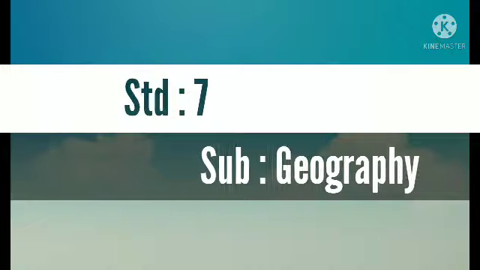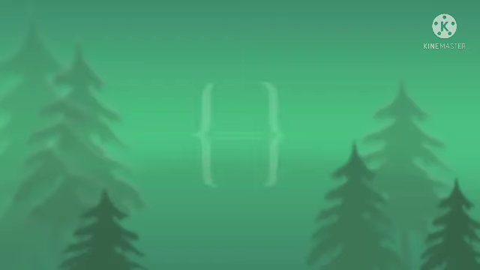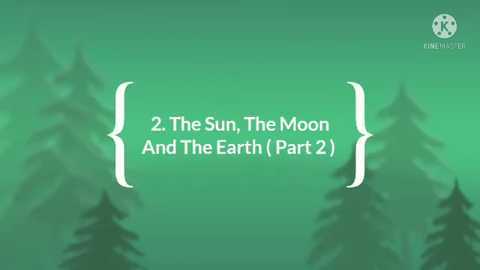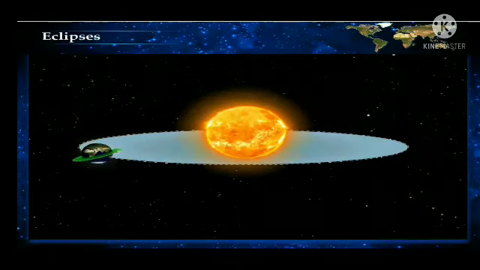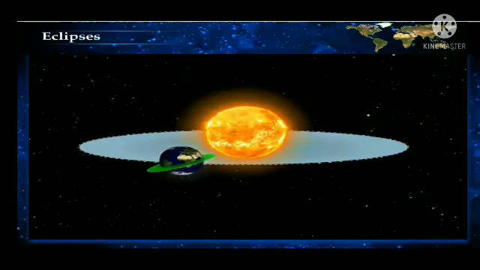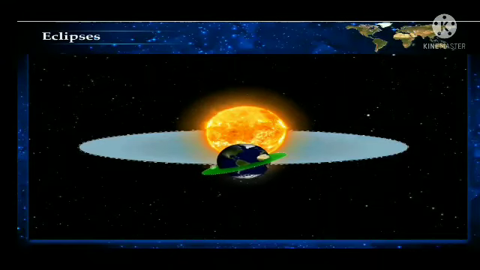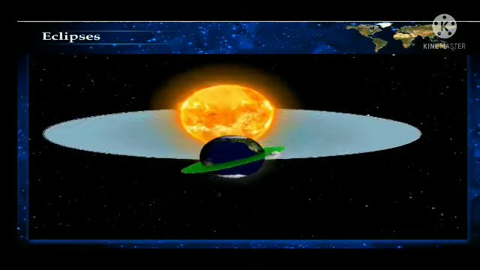Standard 7 Subject Geography. The Sun, the Moon, and the Earth, Part 2. Eclipses. The orbital planes of the Moon around the Earth and of the Earth around the Sun are not the same. They make an angle of 5 degrees.